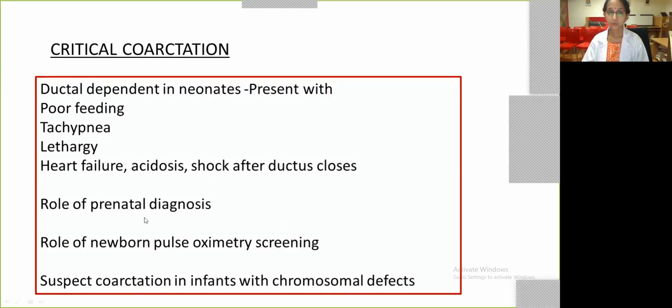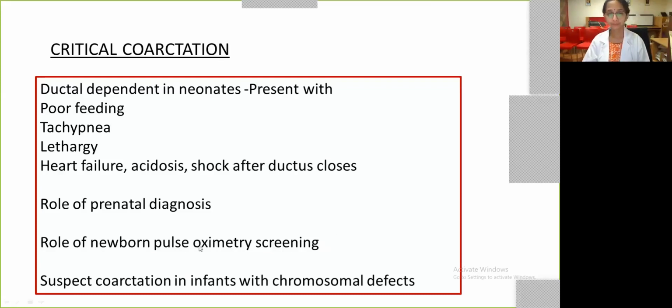The second is the role of newborn pulse oximeter screening in coarctation. If it is going to be a duct which is sustaining systemic circulation, we are going to have some amount of desaturation in the lower limb. And hence the role of pulse oximeter in the upper limb and lower limb.